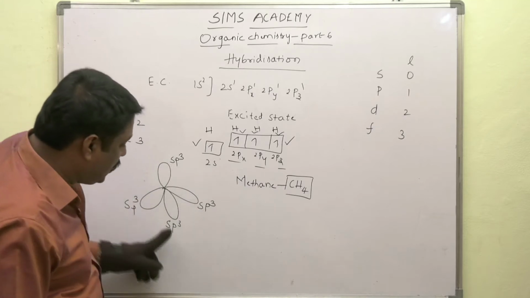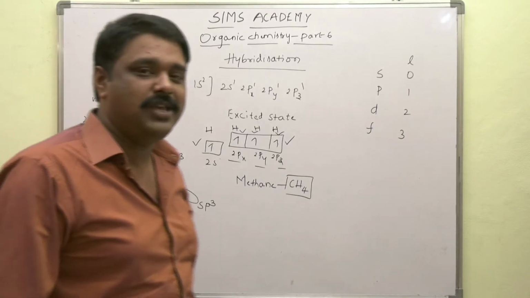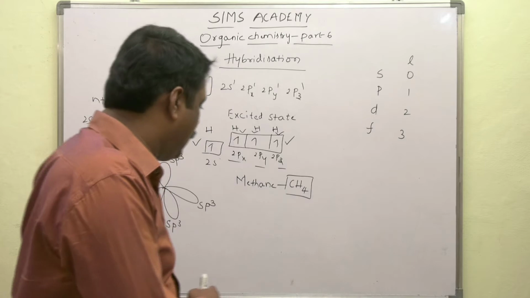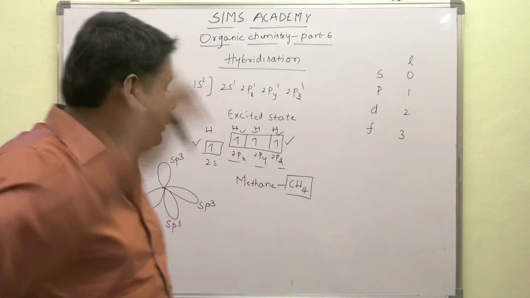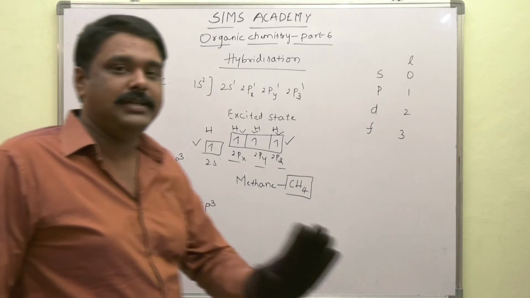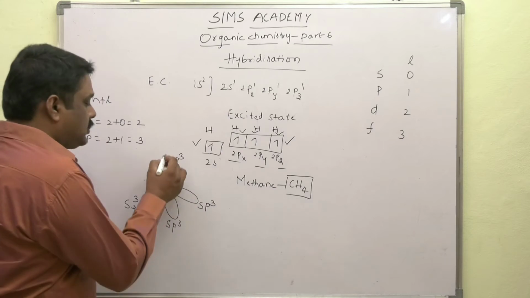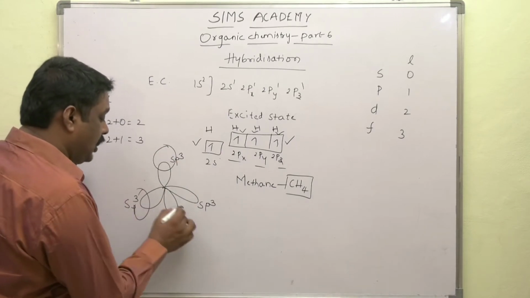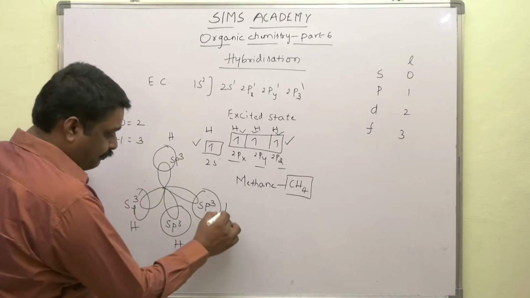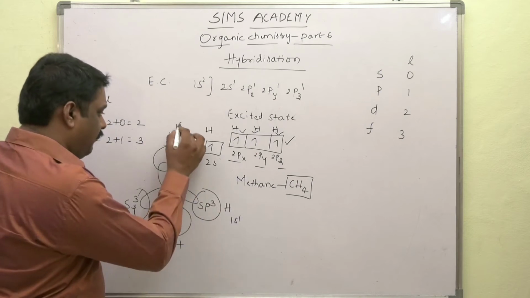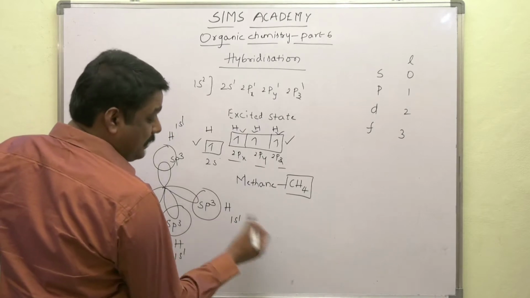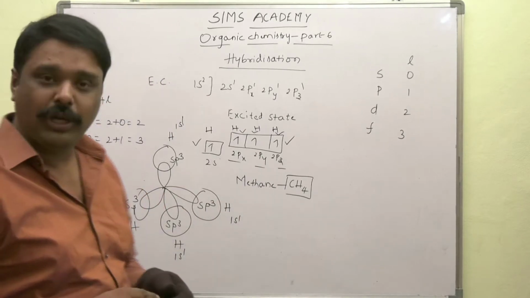The orbitals so formed are called sp3 hybrid orbitals. These 4 sp3 hybrid orbitals have the same energy. Hence, these 4 sp3 orbitals of carbon atom overlap with the 1s1 orbital of hydrogen atom, resulting in the formation of 4 sigma bonds in case of methane molecule.